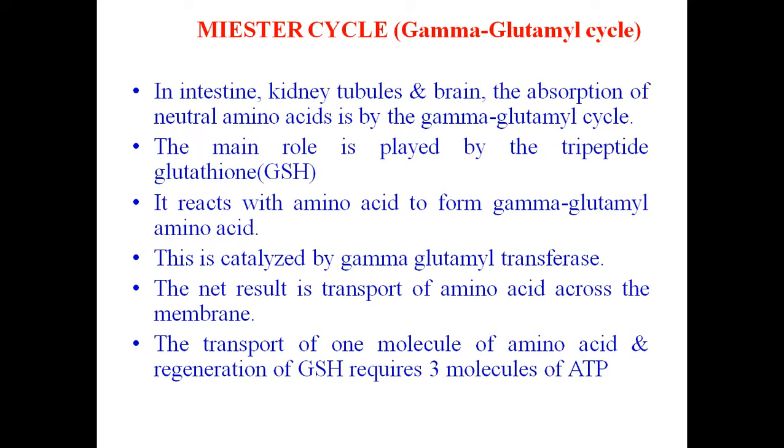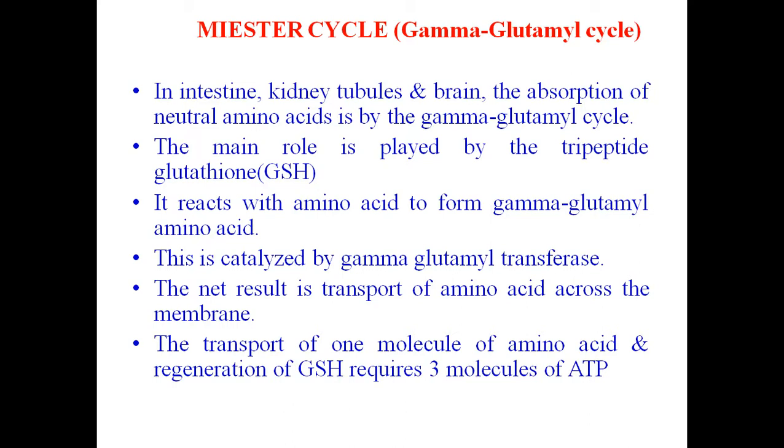Certain amino acids are operated by a special kind of absorption, and it requires a special kind of protein called gamma glutamyl cysteine glycine. It is glutathione, GSH. Glutathione is a tripeptide made up of three amino acids. This glutathione tripeptide acts as a carrier protein for the absorption of certain types of amino acids from the intestinal lumen.